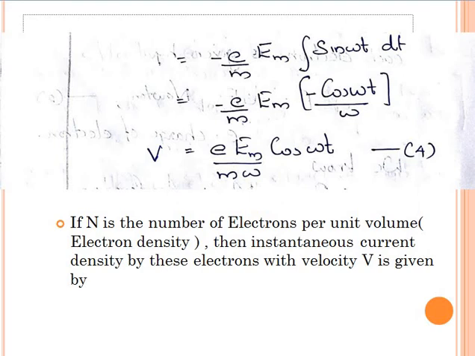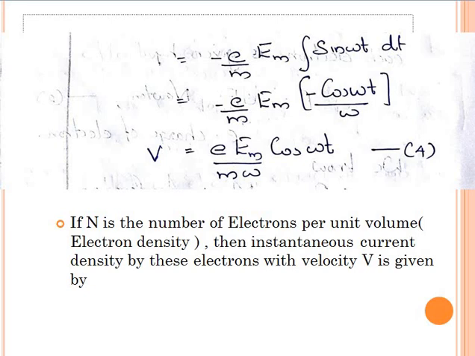Em is the amplitude, which is a constant, so we can take it out of the integral. So minus Em by m into integral of sin omega t dt. The integral of sin omega t is minus cos omega t by omega.